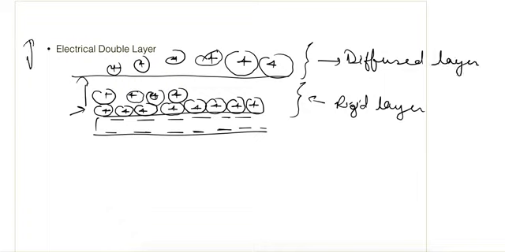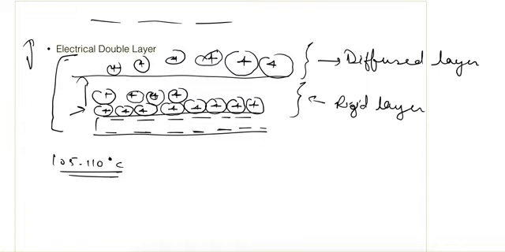And after that, if we go a further distance, there will be normal water, which is not oriented. So near the surface of the clay particle these water molecules are highly oriented, and because of that it behaves as a part of this clay particle. You cannot separate this water at normal temperature or up to a temperature of 105 to 110 degrees Celsius. So it will stick to the clay particle surface and behave as a single clay particle, and these two combined are called the electrical double layer.